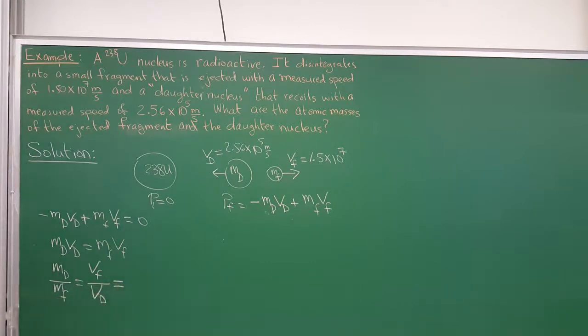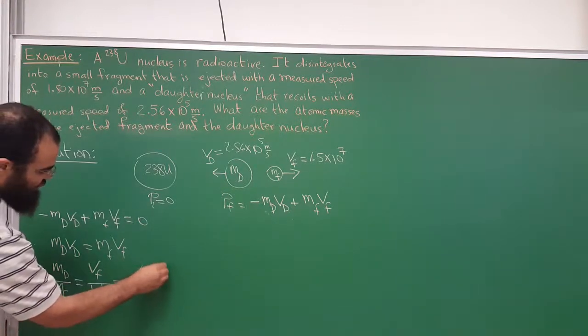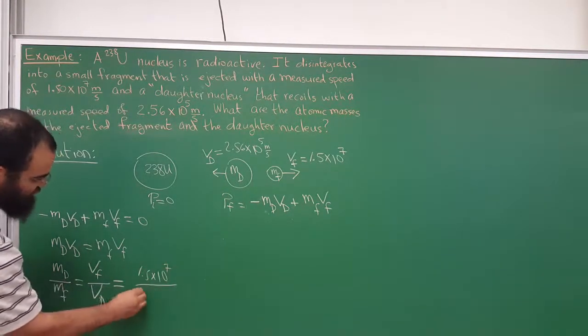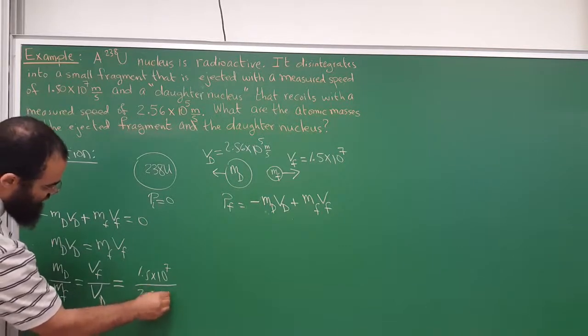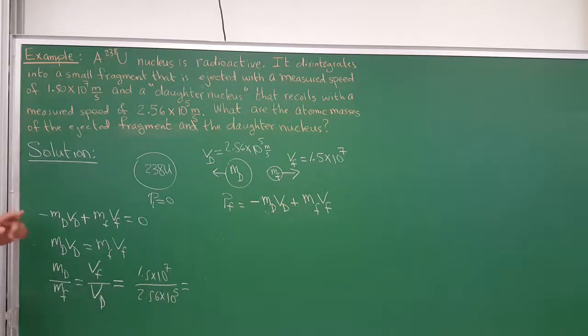And let's see what we get, first of all. Let's see what we get, and then we will continue from there. V fragment is 1.5 times 10 to the 7. V daughter is 2.56 times 10 to the 5th or 4th. Let me double check in the book if it's 4th or 5th, and then go from there.